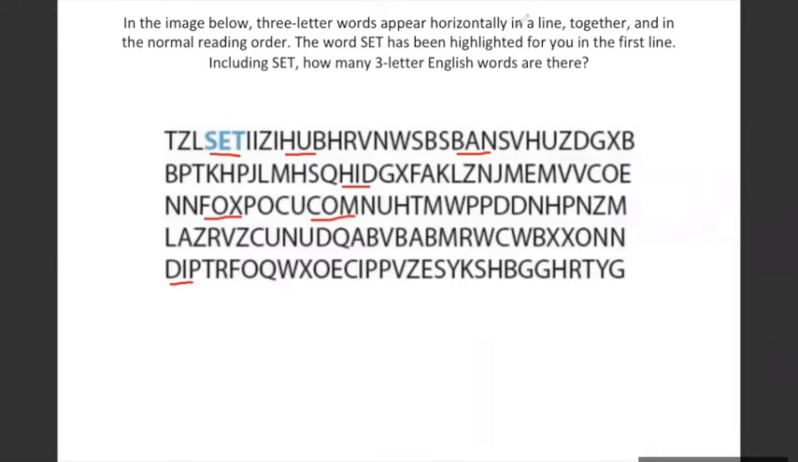Okay. Ma'am, .com is like an abbreviation, so should we consider it? Yes, here it is considered. So when the answer list came, they had considered this. This was asked in the exam and they had considered this as a word.